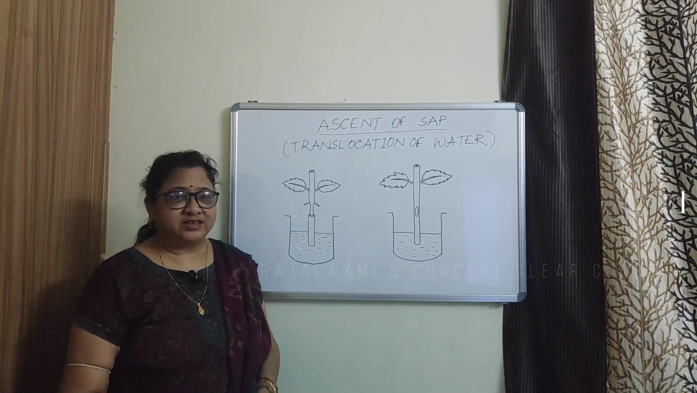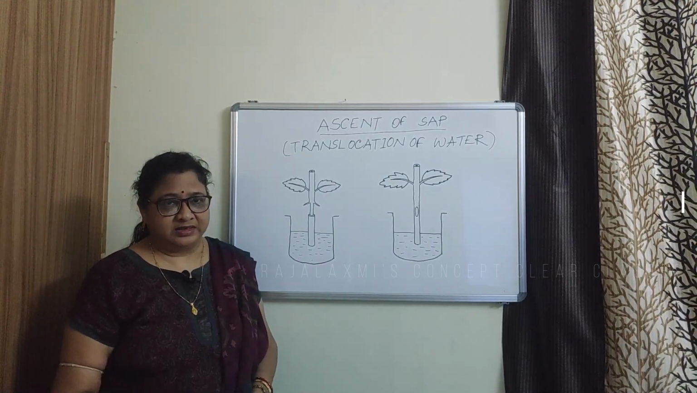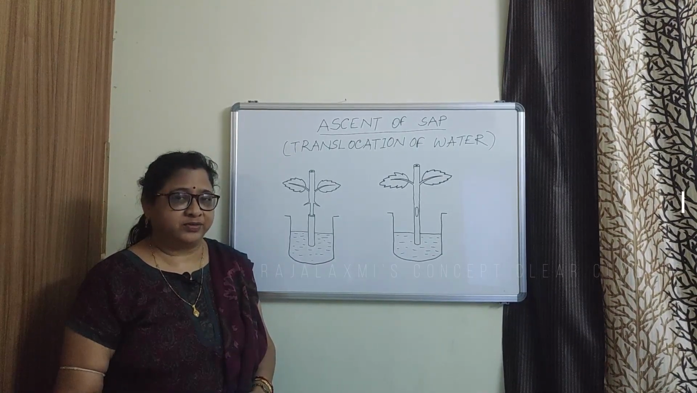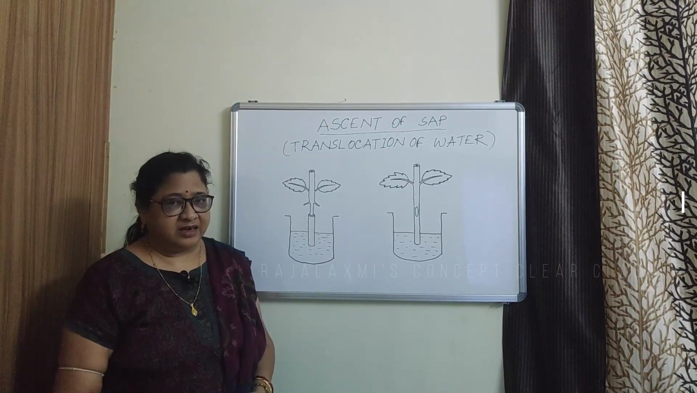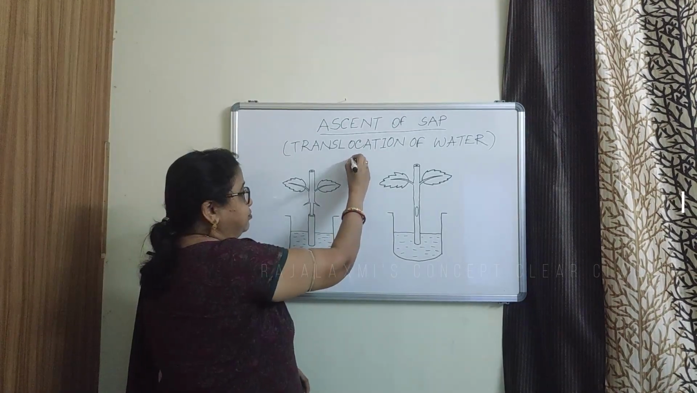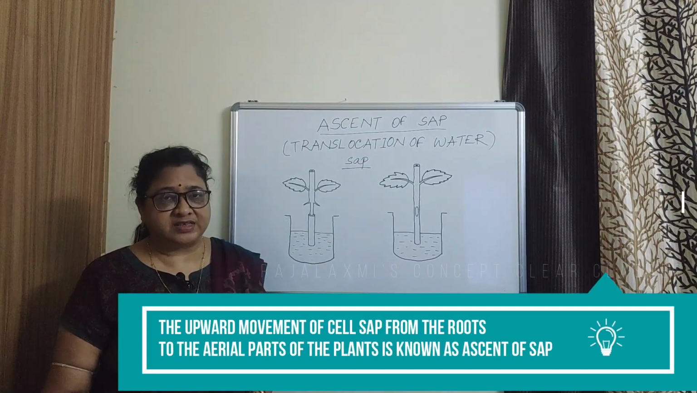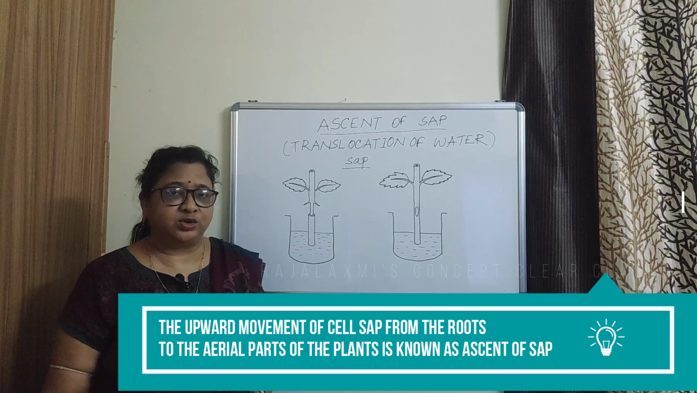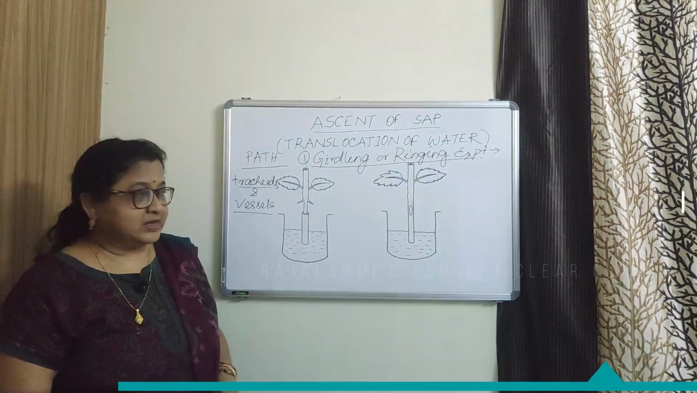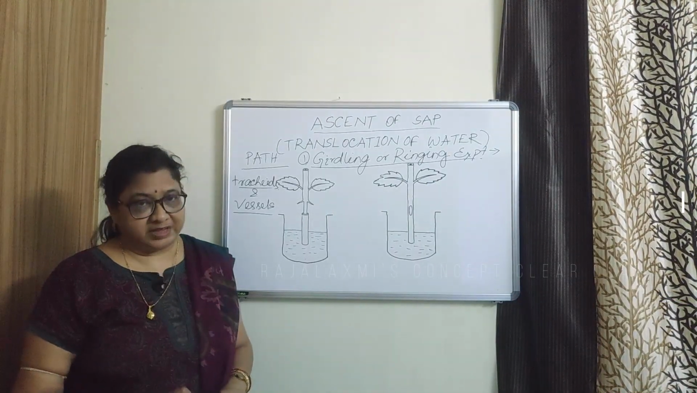The water inside the cell is not pure water. It is a dilute solution of mineral ions and called as cell sap. So, the upward movement of cell sap or cell fluid is known as ascent of sap. Next, path of ascent of sap.